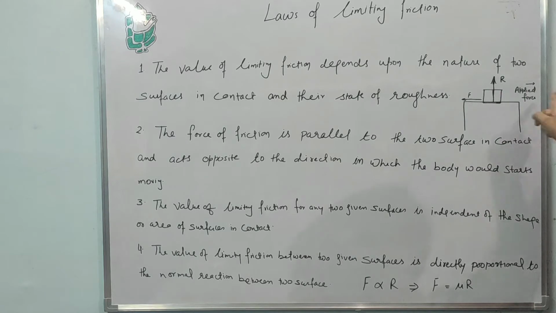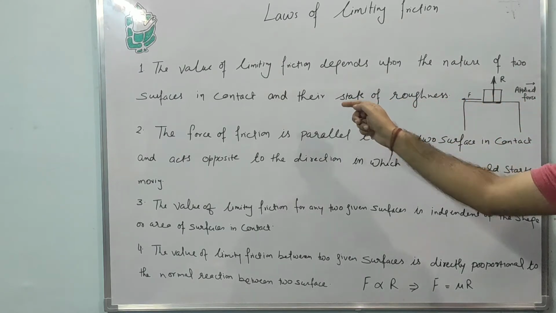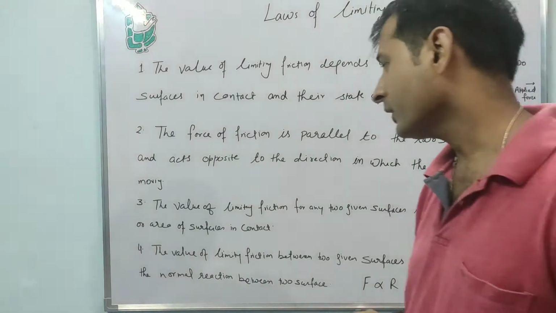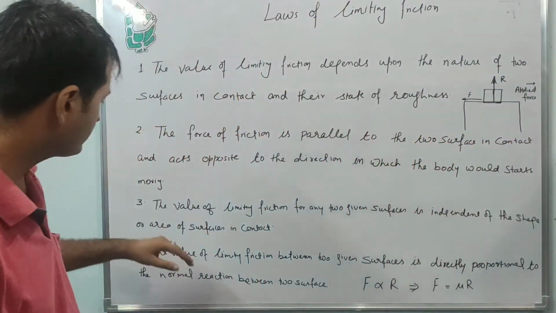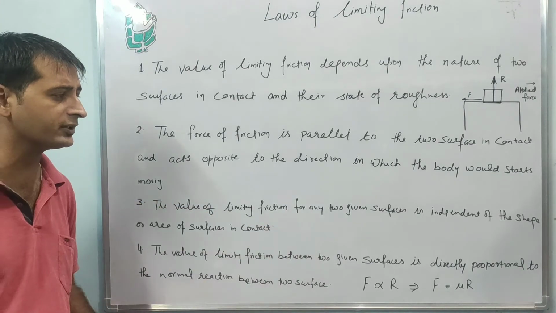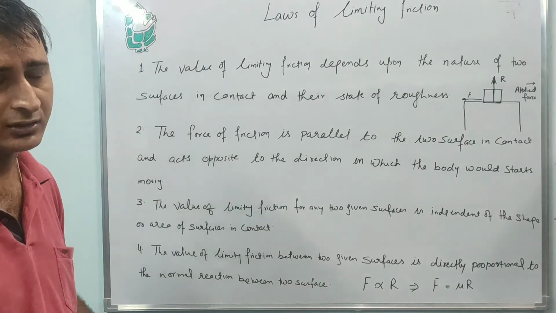Clear? It is also represented in the diagram. The applied force is along this direction. The force of friction is along this direction. The reaction is normal to this one. Clear? Third, the value of limiting friction for any two given surfaces is independent of shape and area.